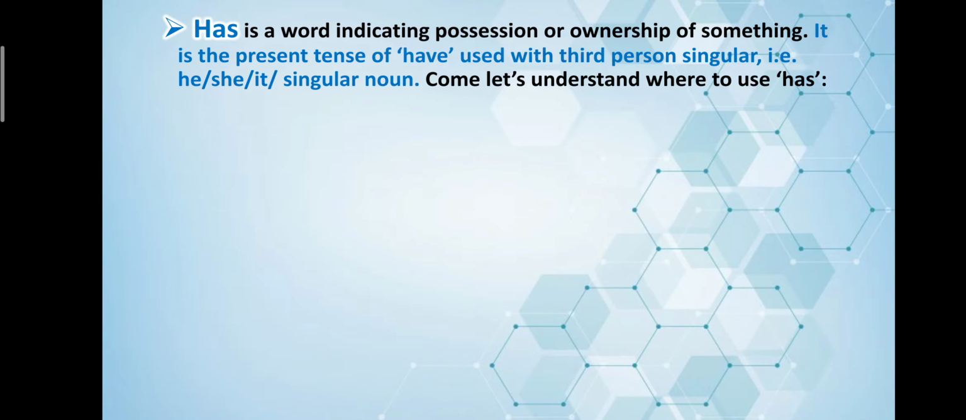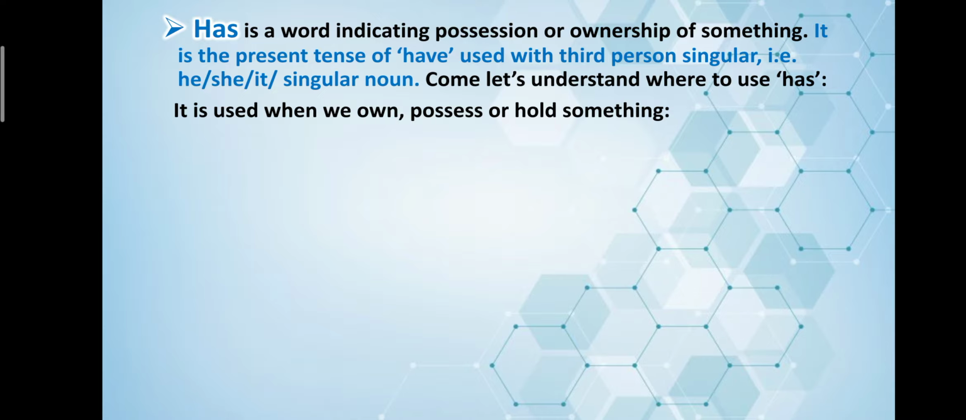Has is a word indicating possession or ownership of something. It is the present tense of have used with third person singular. So we have to understand that when we are talking in third person, with a singular pronoun, then we use has. But with a plural pronoun, we use have. That is, he, she, it is a singular noun or pronoun. Come, let's understand where to use has.